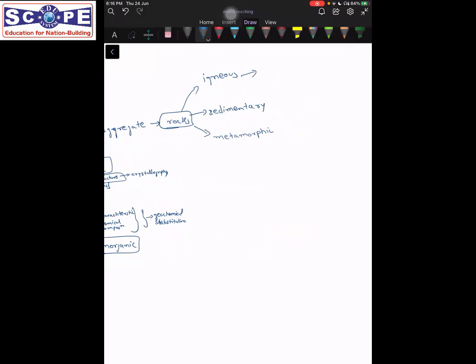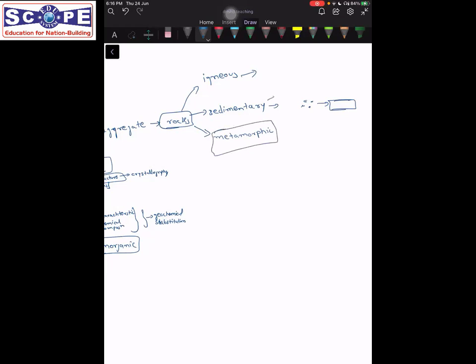What are sedimentary rocks? So when rocks are formed, they are eroded, they are disintegrated by the processes of weathering and erosion, and they finally get deposited again in the form of sediments, in the form of small particles, which later consolidate into sedimentary rocks. We have to deal with this in sedimentary petrology separately.